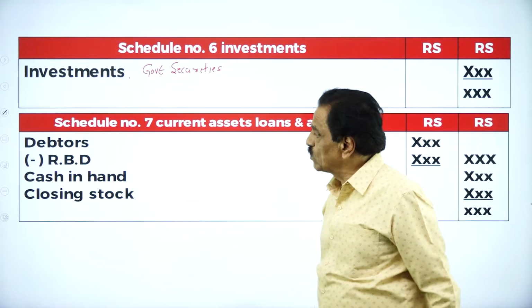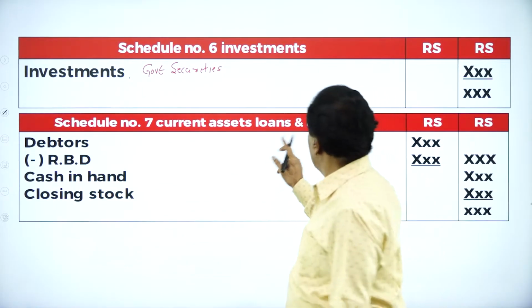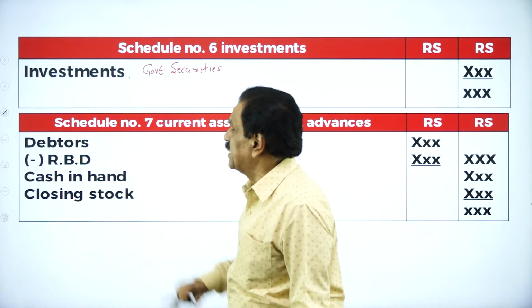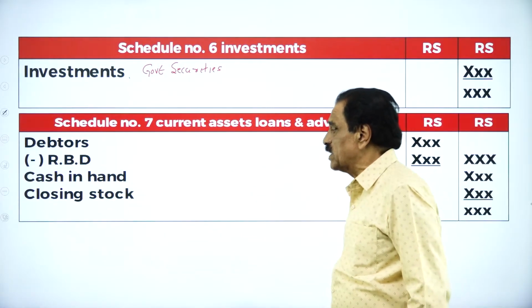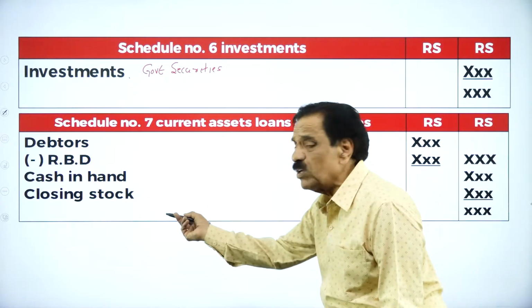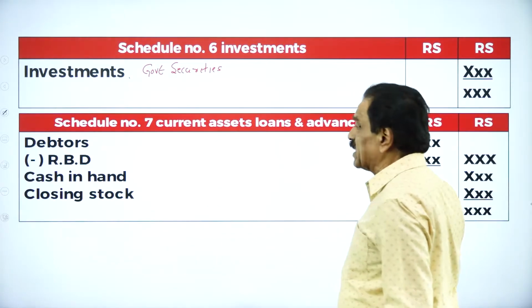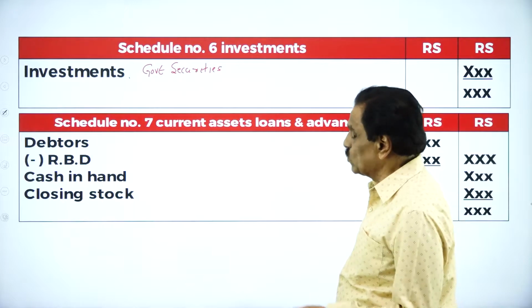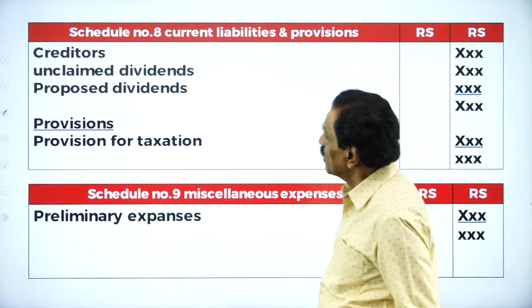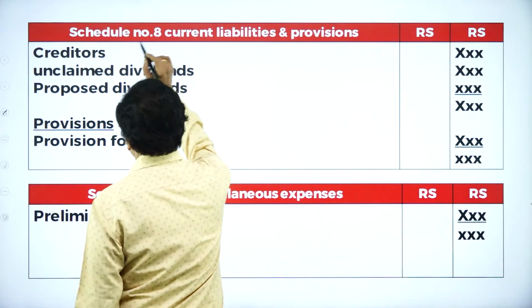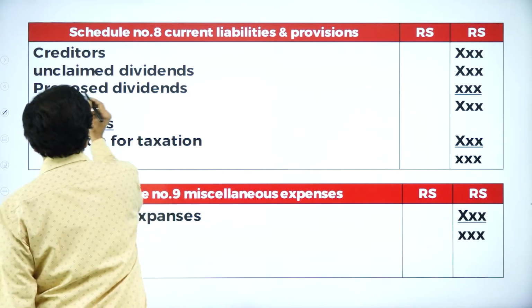Government securities also come. Schedule number 7, current assets, loans and advances: debtors minus RBD, cash in hand, closing stock. If there is a loan, only small loans, bank overdraft, we can write it here. Then this goes in favor of schedule number 7. Schedule number 8, creditors, unclaimed. So the BP will also come here.